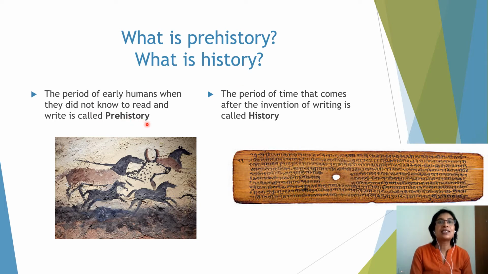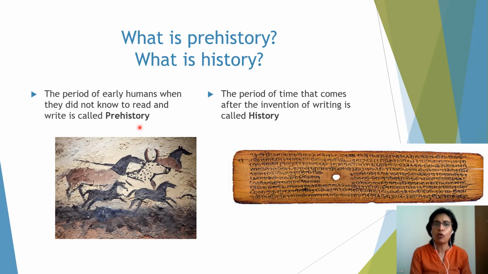And the period when he started reading and writing, he started writing in manuscripts like this. Yes, this is a palm leaf. Do you see that? On a palm leaf he has written some letters that you don't know, but it was the language that he used. So this is history. The period of early humans when they did not know how to read and write is called prehistory.